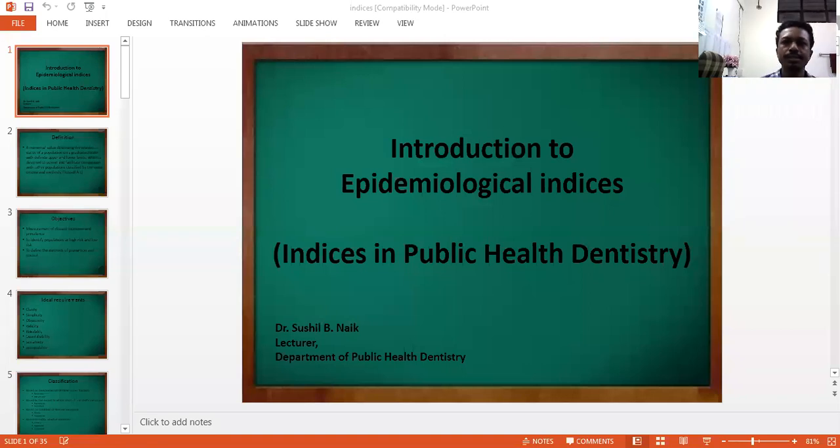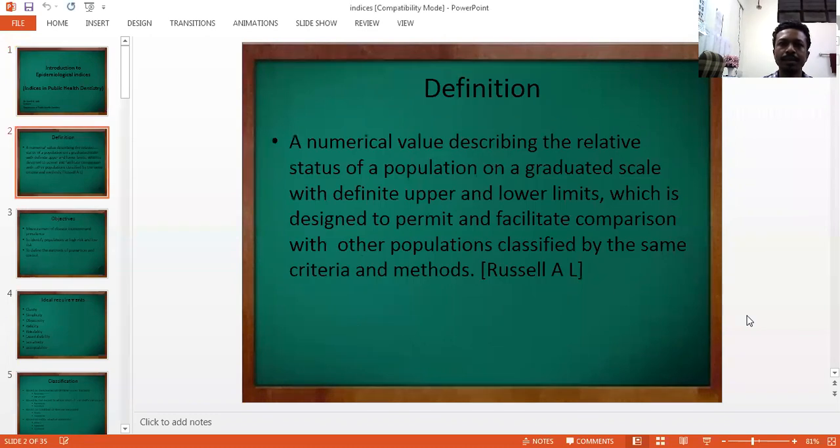Good morning, students. Today we are going to discuss the topic Introduction to Epidemiological Indices. Indices are most commonly used in the public health industry, which we will discuss. So first of all, let's see the definition of an index.